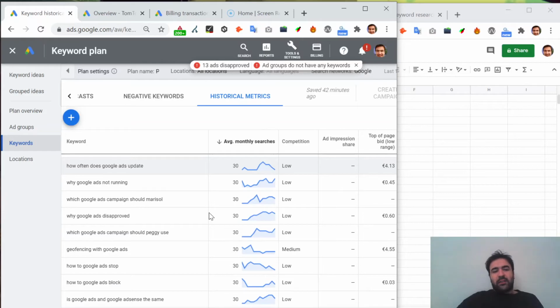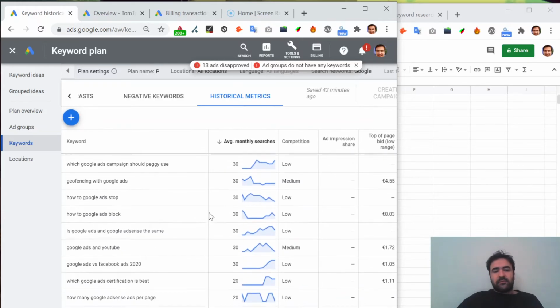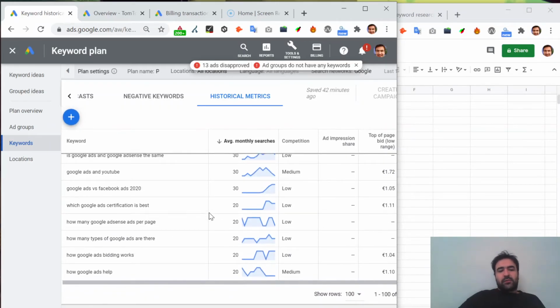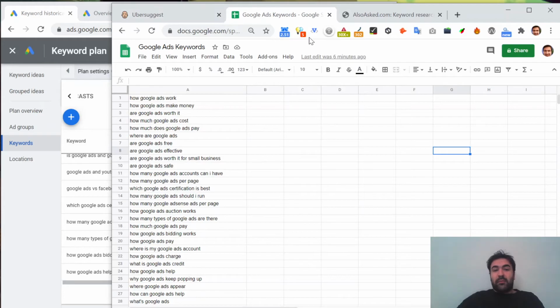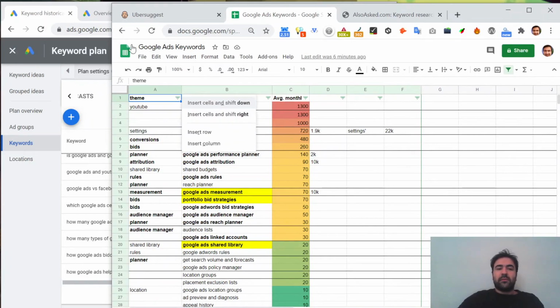How often does Google Ads update? How many types of Google Ads are there? How Google Ads bidding works. Very interesting. And that's it. To wrap it up, I actually decided that it could even be interesting to cluster all of these questions under some themes, which I'll show to you guys.